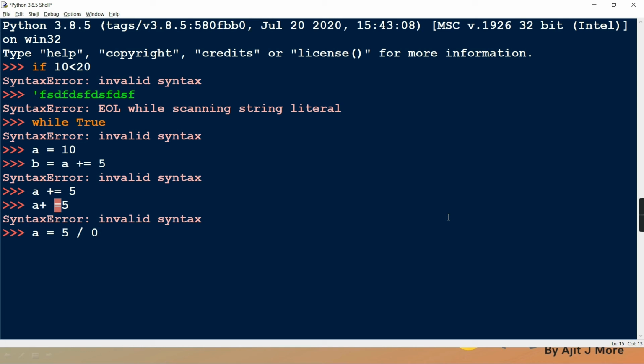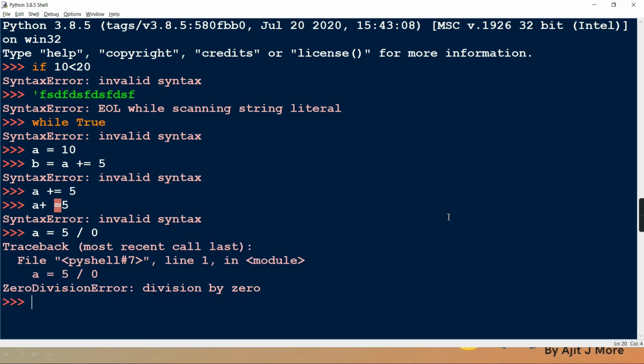No. But still it generates the error. So that is called exception. It has raised ZeroDivisionError. It's the name of a class, remember, in Python. It's a class name, and the object of that class is created, and that object describes the problem. This is one situation. Likewise, many are there.